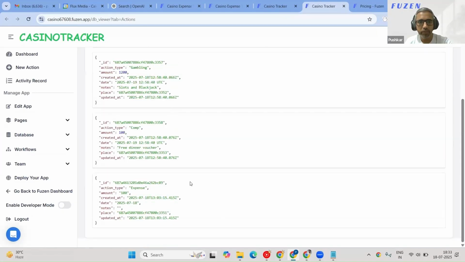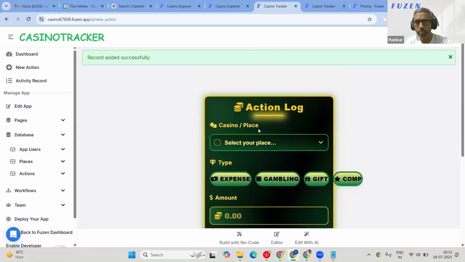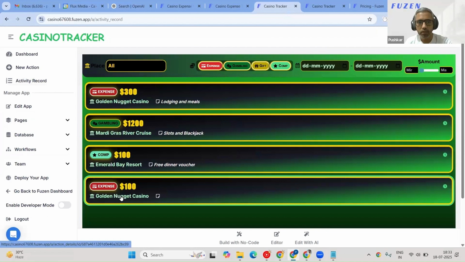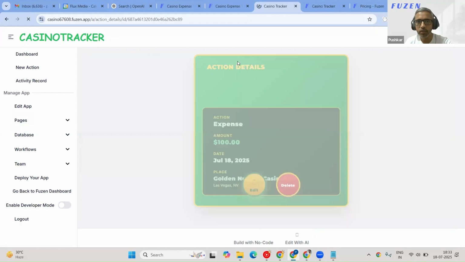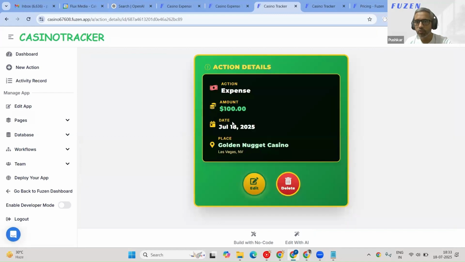Okay. Yeah, this is the one that I saved, $100. I saved it as an expense, so it's definitely saving the thing. Let's see if we're able to search it, if we're able to view it. I think this is the one that I saved, so we can view this. Let's see if we go to a details page. Yeah. Okay. So this is the one that we saved. So basic adding and viewing is working.